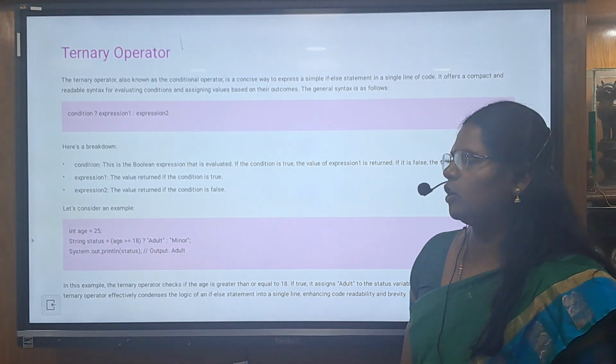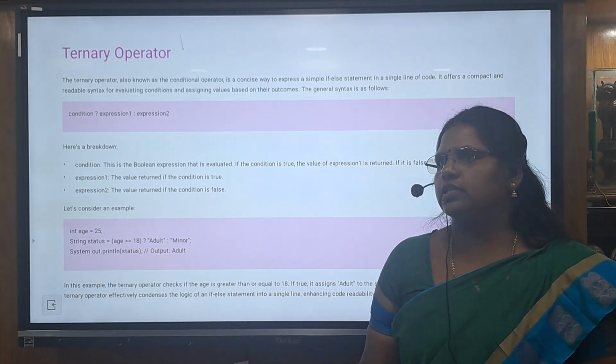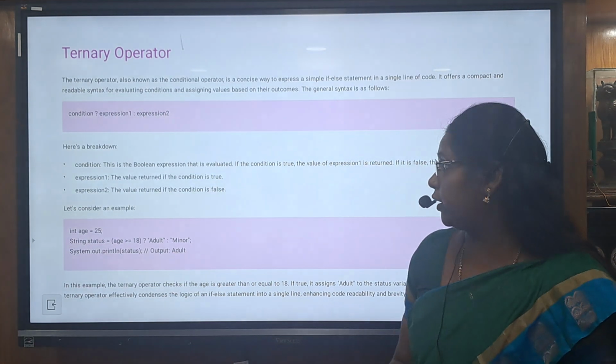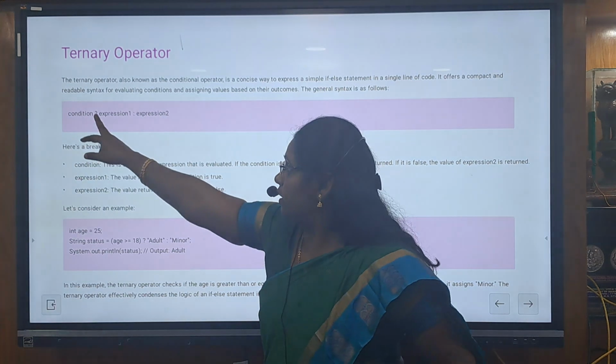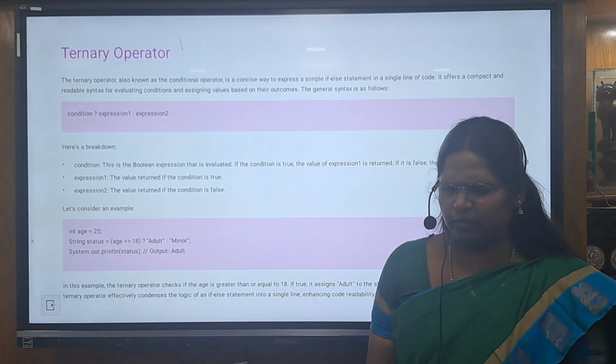Ternary operator. The ternary operator is a replacement for the for loop, where the initialization condition as well as the increment or decrement we take care of here. Here we have the condition. If the condition is true... that is not the replacement of the for loop; it is the replacement for the if statement.